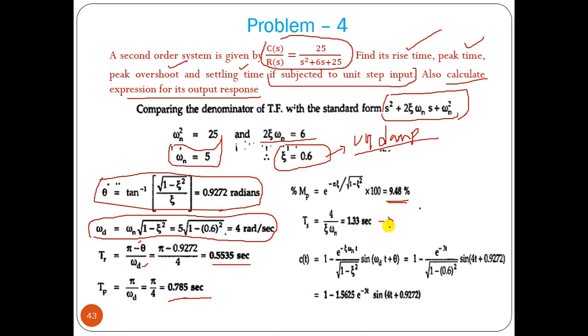And settling time: it is not given what error I am taking. For this example, this is taken as 5% error. 4 by this for 5%, and 2% error means 3 by that. So this is 4 by zeta omega n, and we can find it very easily. If you remember the formula for this underdamped system, then we can put in all the values and find the expression. Otherwise you have to solve it, just the way I did for problems number 1 and 2.